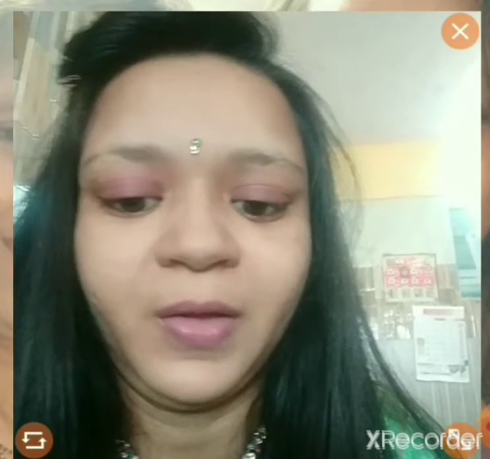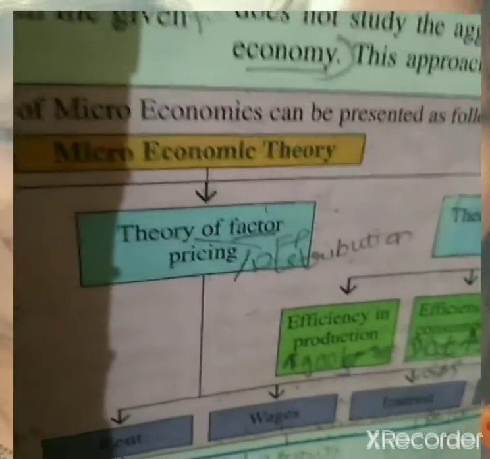Now the second part, that is theory of factor pricing. How prices of factors of production are fixed, we will study under theory of factor pricing. This theory is also called the theory of distribution. Do you know what the factors of production are? I hope you all know. They are land first, second labor, third capital, and fourth entrepreneur. These four are the factors of production. How the prices of factors of production are fixed, we will study under theory of factor pricing.